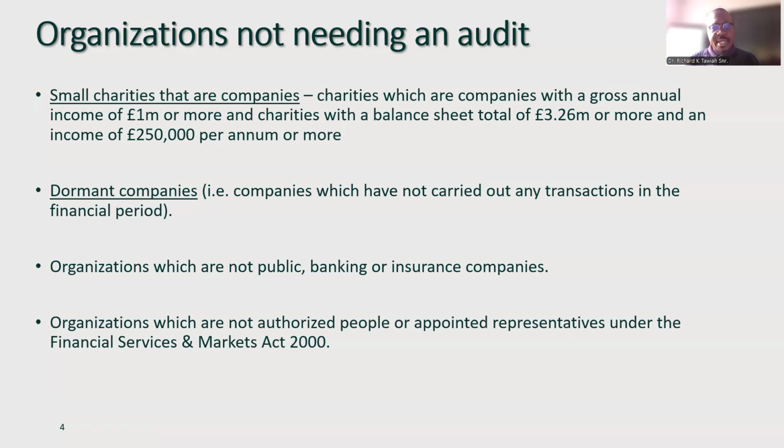Dormant companies, which have not been active for a while, are not required to be audited by law. Also, organizations which are not public, and not into banking and insurance. Organizations which are not authorized persons or appointed representatives under the Financial Services and Markets Act are also exempt from audit.